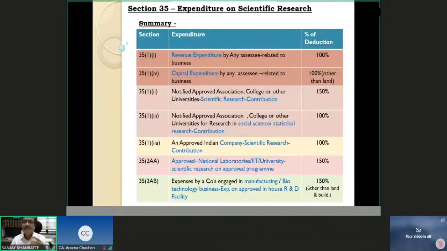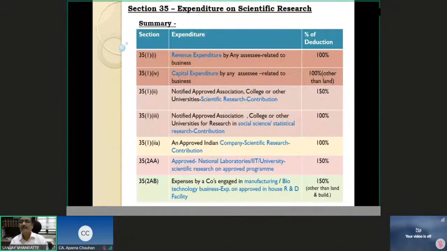Okay, so we see here that there are different categories, mostly similar in nature. I need to find out the nuances and small things of distinction between these categories and try to understand which ones are eligible for 150% weighted deduction and which ones are eligible for the lesser, that is normal 100%.